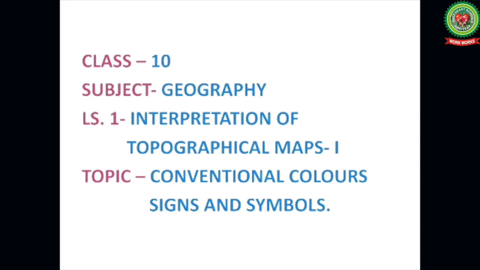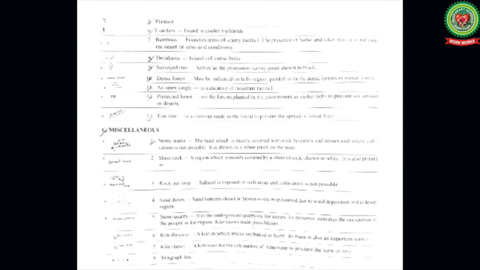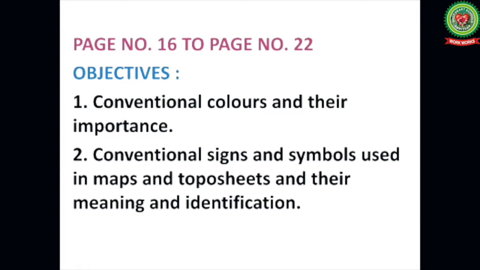Today's class is about conventional colors, conventional signs and symbols, which is a part of lesson number 1, Interpretation of Topographical Maps, Part 1. In this video, we will study from page number 16 to page number 22. The objectives of today's class are to study the conventional colors and their importance, and to study conventional signs and symbols used in maps and topo sheets and their meanings with identifications.